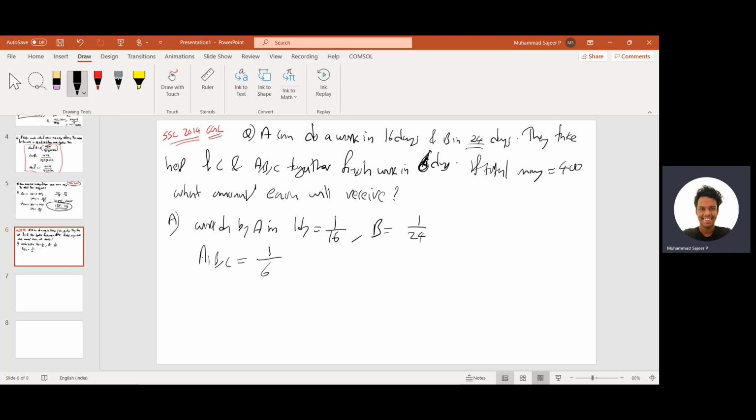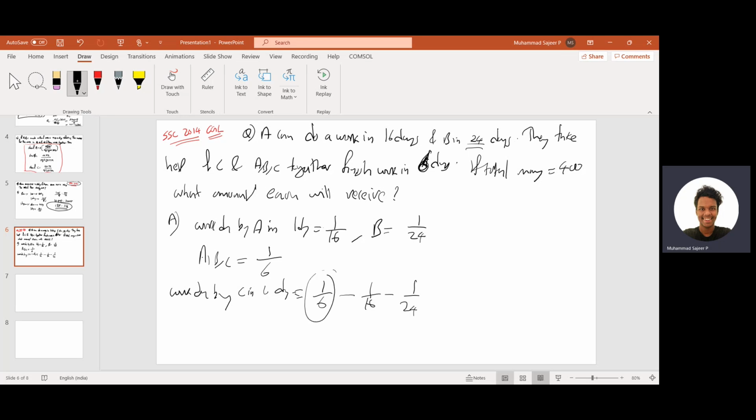Then for finding the amount, we want to know how much work C is doing. So work done by C in a day will be the A plus B plus C 1 day's work, which is 1 by 6, minus A's 1 day's work 1 by 16, minus B's 1 day's work.